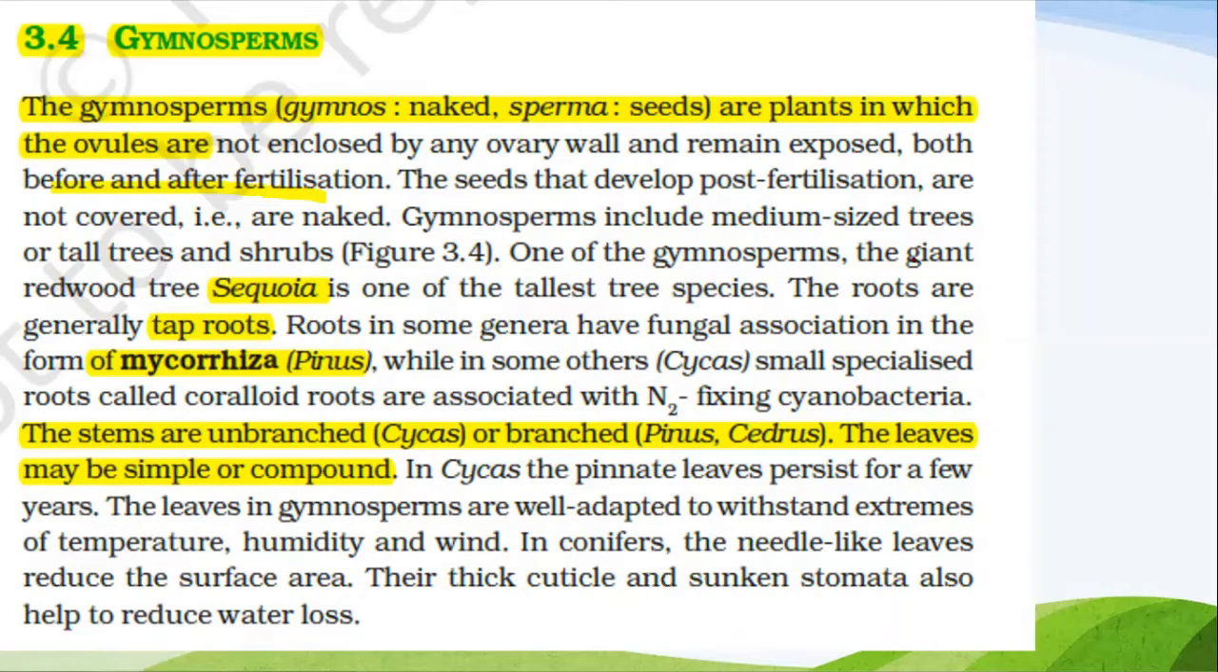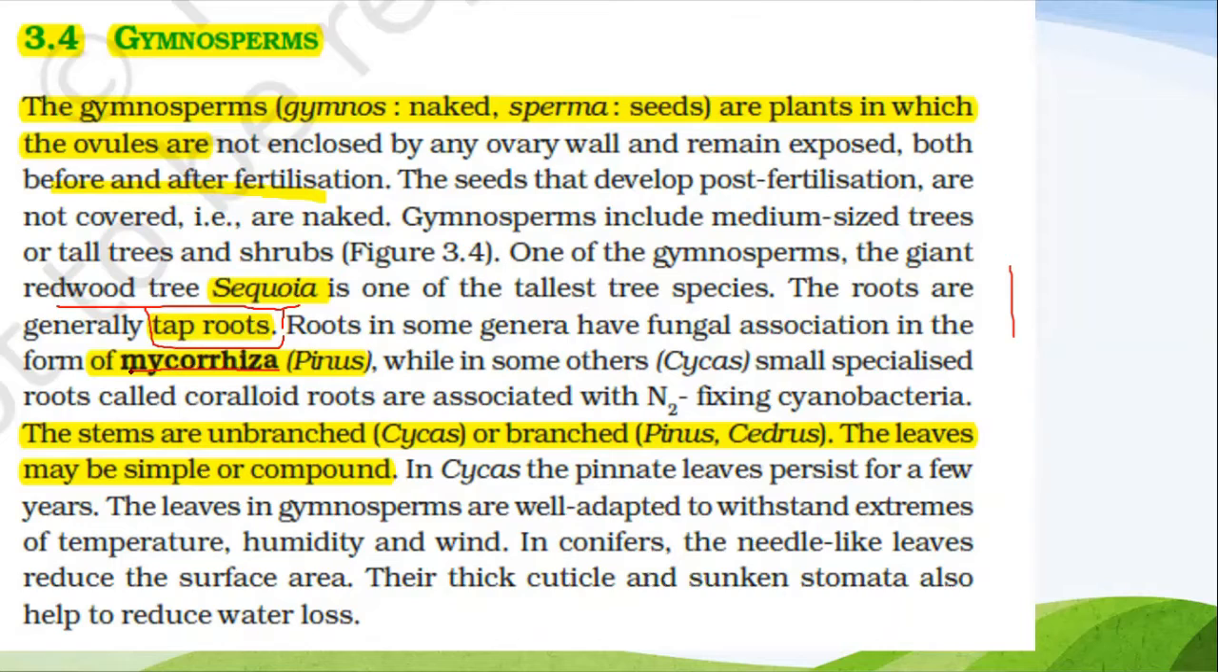One of the gymnosperms, the giant redwood tree, Sequoia, is one of the tallest tree species. The roots are generally tap roots. See, the two major types of roots are tap roots and adventitious roots. In gymnosperms, roots are tap roots. They grow in a straight line. The roots in some genera have fungal association in the form of mycorrhiza.